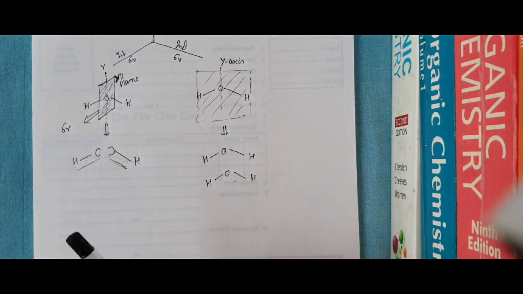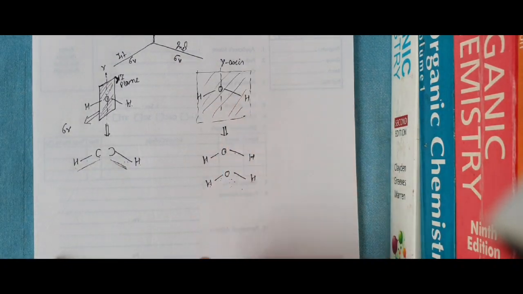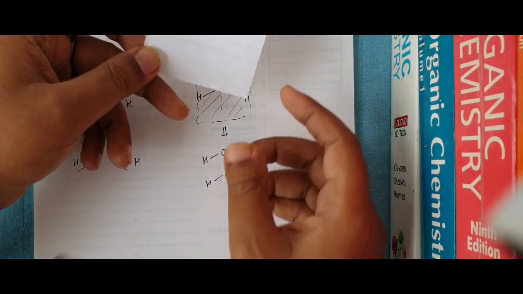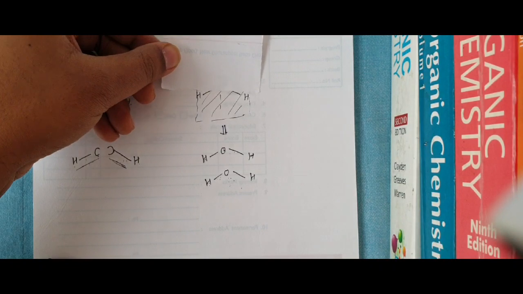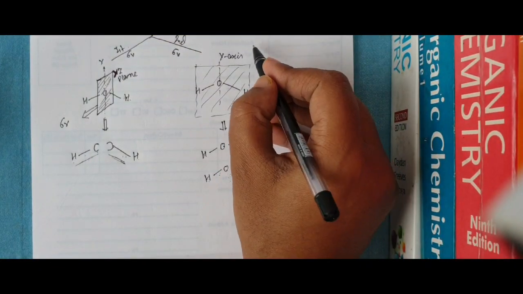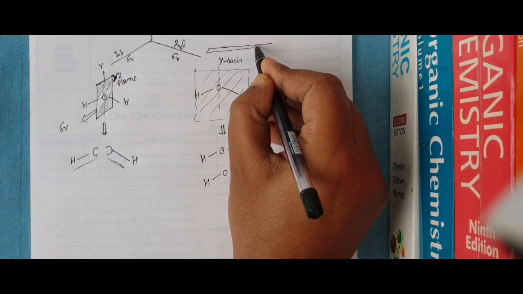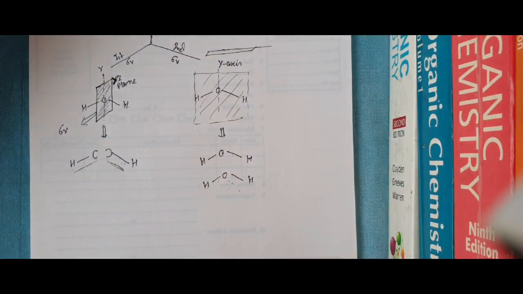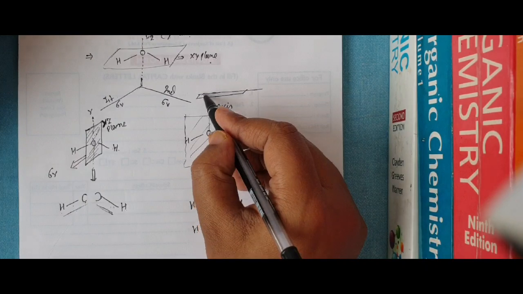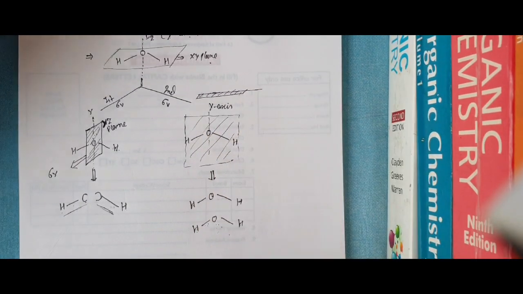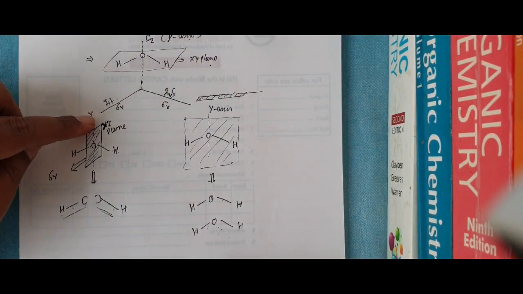Just like, if the water molecule is like this, you can cut it with a knife.